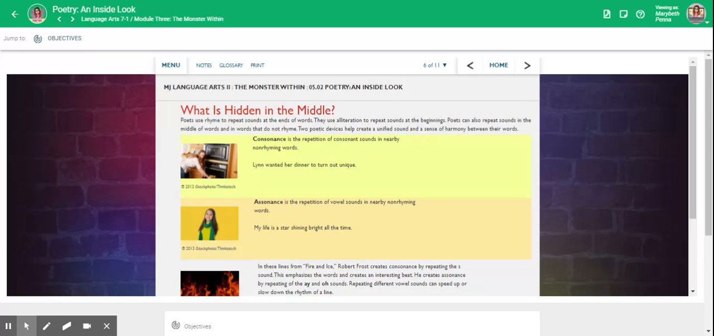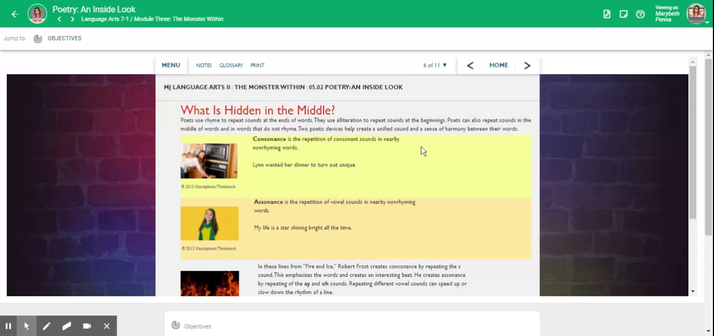What is hidden in the middle? Poets use rhyme to repeat sounds at the ends of words. They use alliteration to repeat sounds at the beginnings. Poets can also repeat sounds in the middle of words and in words that do not rhyme. Two poetic devices help create a unified sound and a sense of harmony between their words.